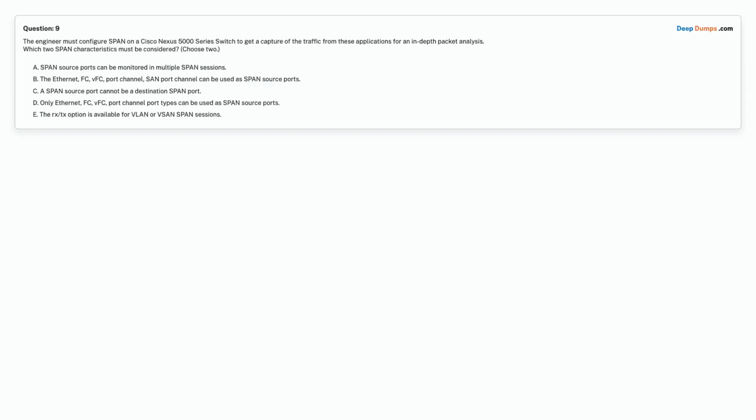Option C. A SPAN source port cannot be a destination SPAN port. Option D. Only Ethernet, FC, VFC, port channel port types can be used as SPAN source ports. Option E. The RX, TX option is available for VLAN or VSAN SPAN sessions. Choose the correct answer.